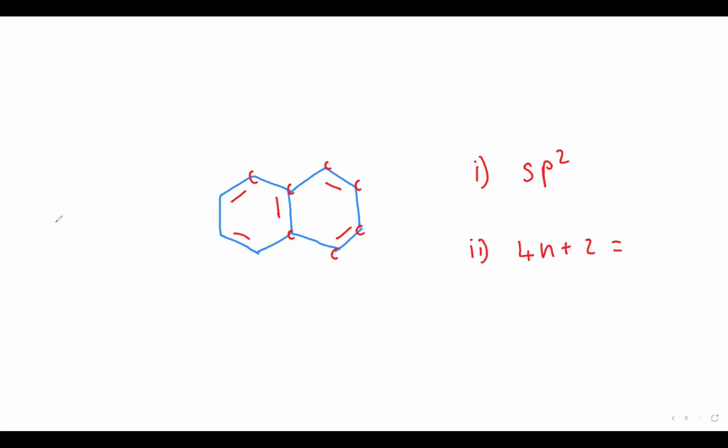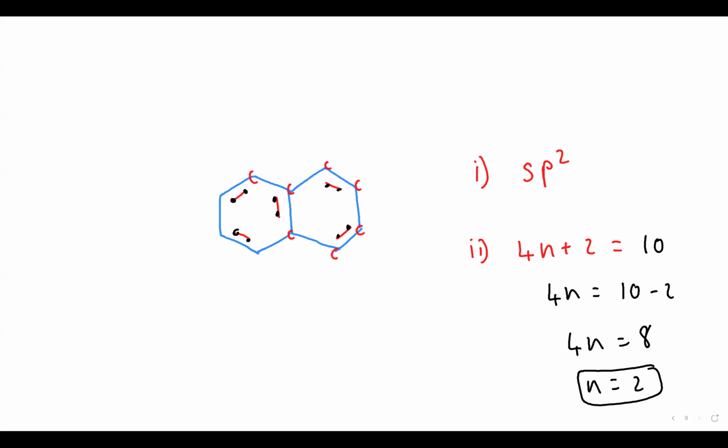All the red bonds are pi or not? Yeah, there are 5. So 5 means how many electrons total? 10. So, 4n is equal to 10 minus 2. So, 4n is equal to 8. Therefore, n is a whole number or not? Yes. So, it is aromatic. Very good.